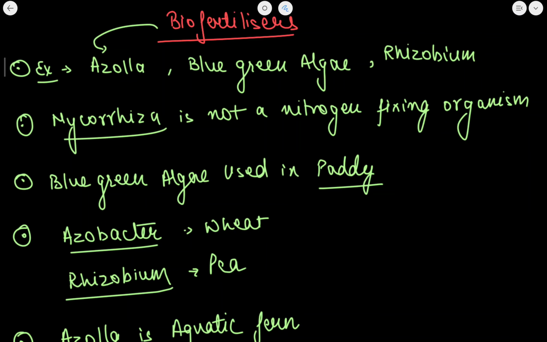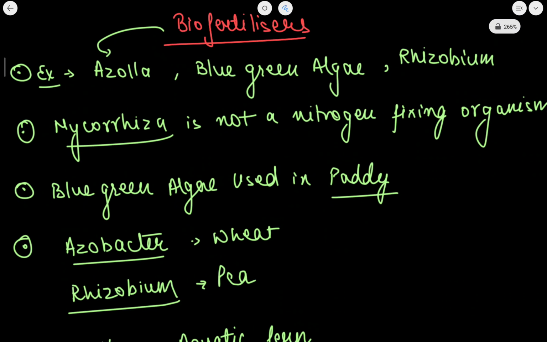Hello everyone, कैसे हैं आप सभी। Welcome to the channel. So this is the part 2 of the biology revision series. पार्ट 1 में हमने टैक्सोनॉमी से लेके सेल एंड देन हेरिडिटी वो पार्ट सारा कंप्लीट कर लिया था। This is the part 2 and we will start with the topic of biofertilizers.